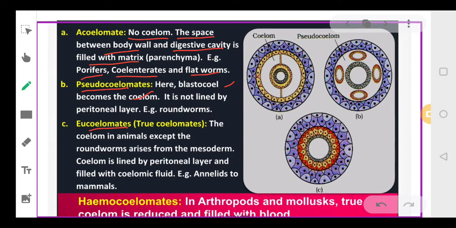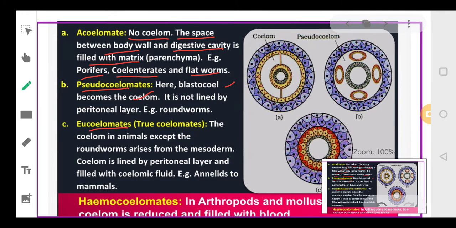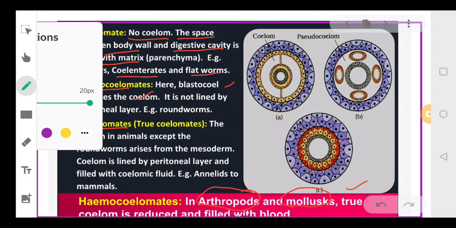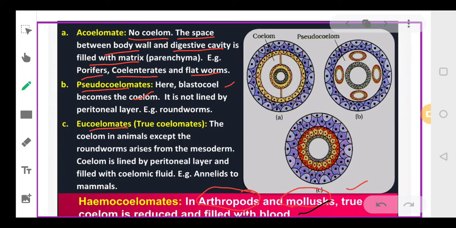True coelomates, or you can say coelomates, are those where the coelom is surrounded by mesoderm on both sides, like annelida to mammals.